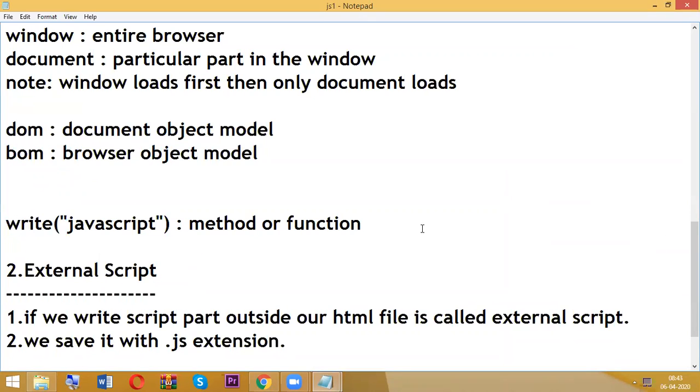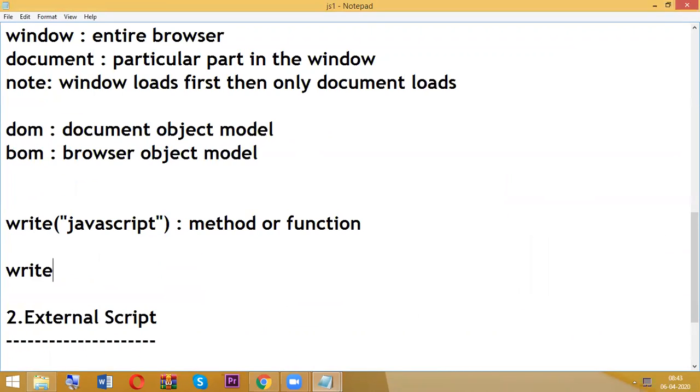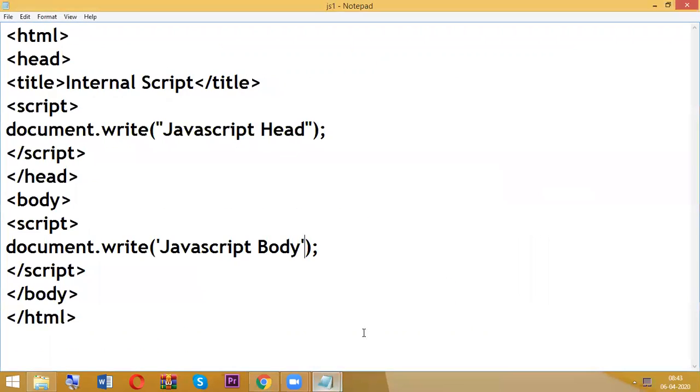We are having one more method called writeln also. Now I'm going to explain the differences between write and writeln. These two are methods which perform some action. In this case, what exactly are write or writeln going to do?